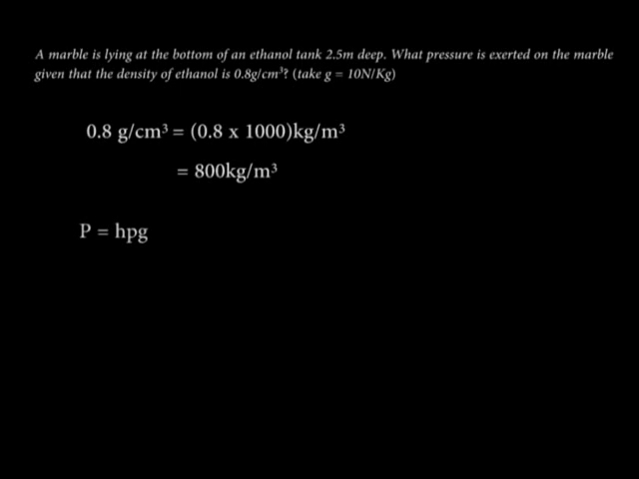Now we first convert that density, grams per centimeter cubed, into kilograms per meter cubed. And how we do that is by multiplying by 1,000. If we do that, we get 800 kilograms per meter cubed. Pressure is h rho g, so we have 2.5 meters times 800 kilograms per meter cubed times 10. So we get 20,000 Pascals.